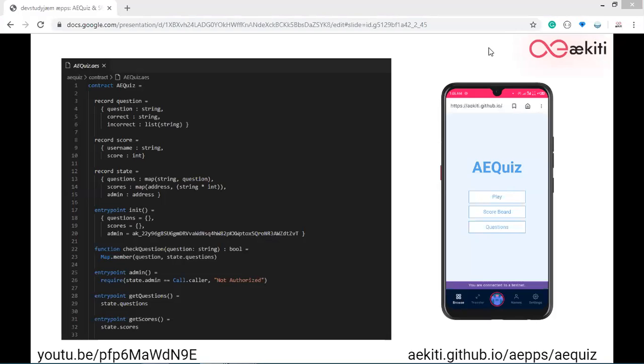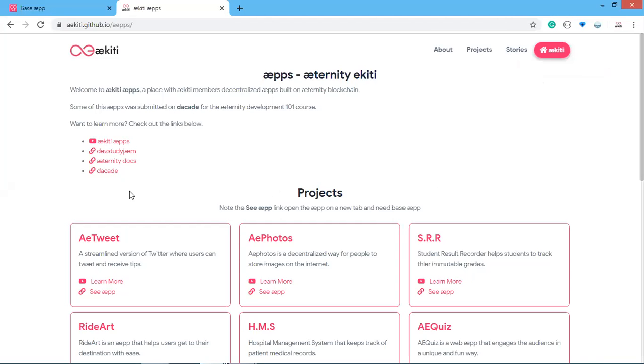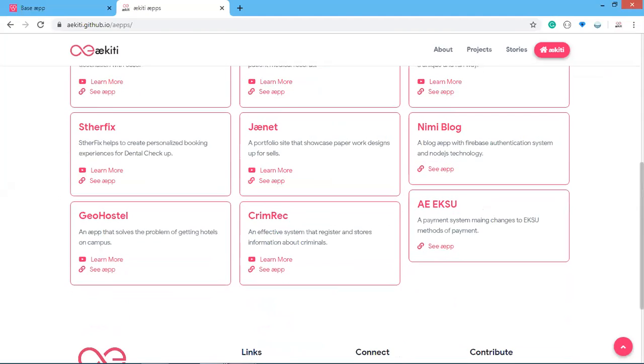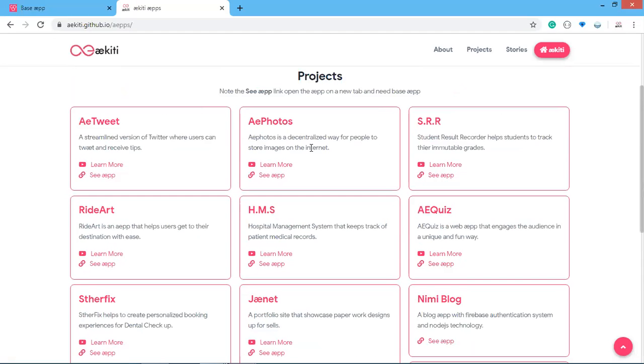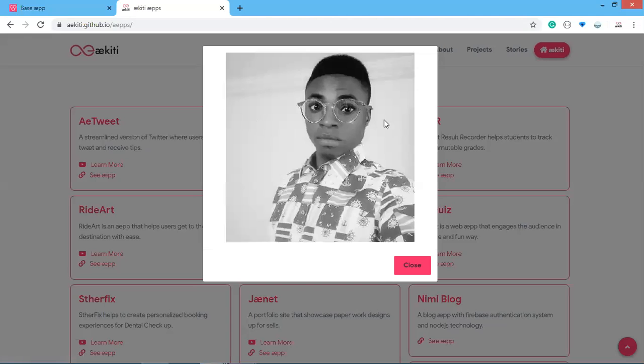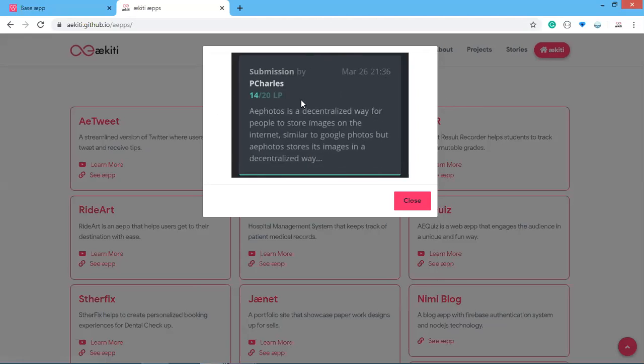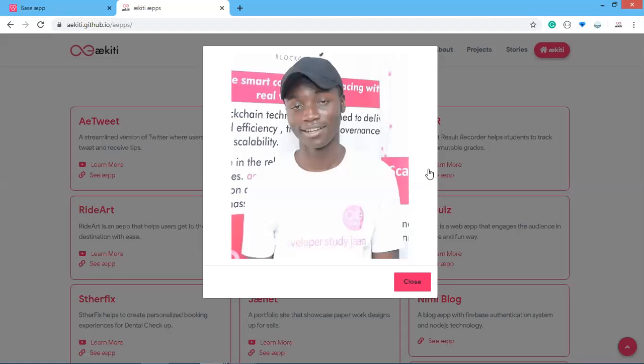So to start with, we're going to the guide, which is at ækiti.github.io/apps. And as you can see, the guide has been fully updated, which the project name shows the creator's image alongside her project score.